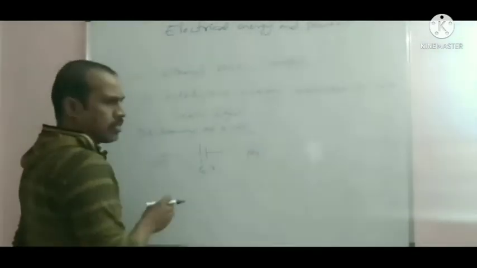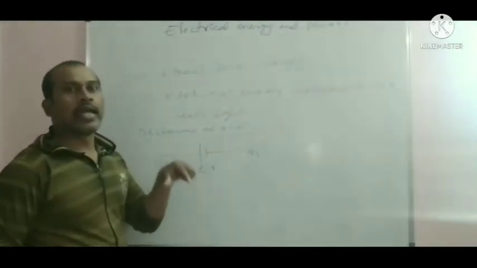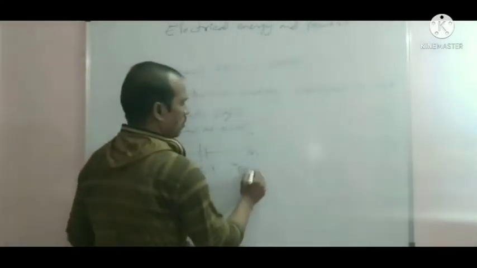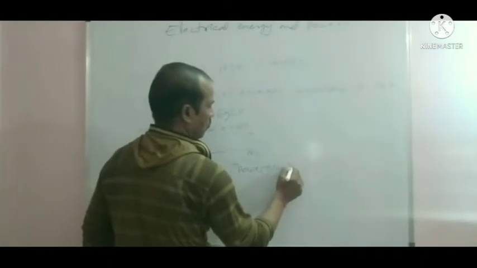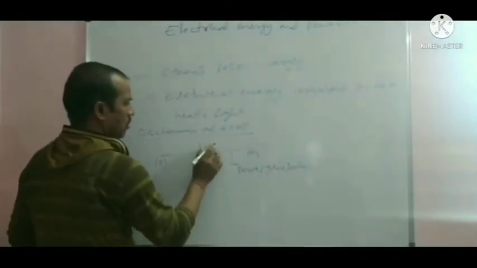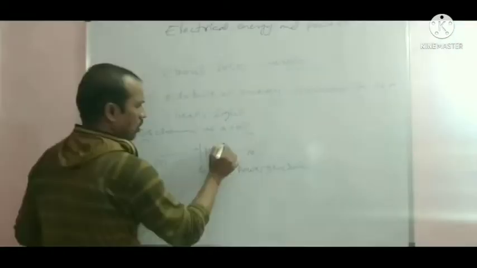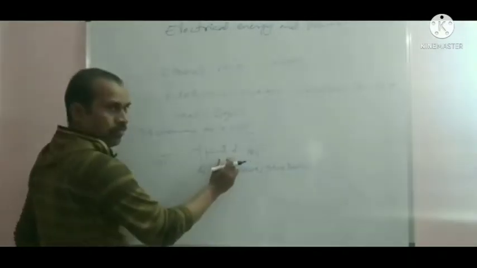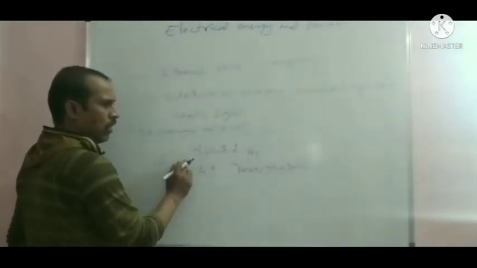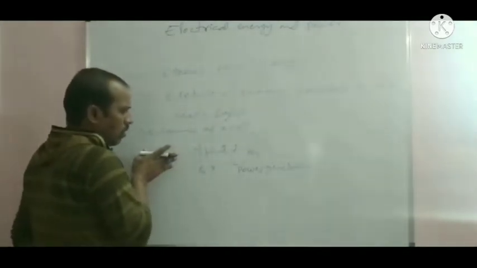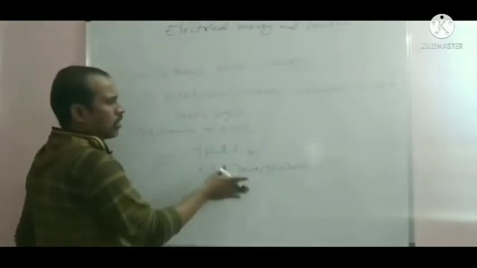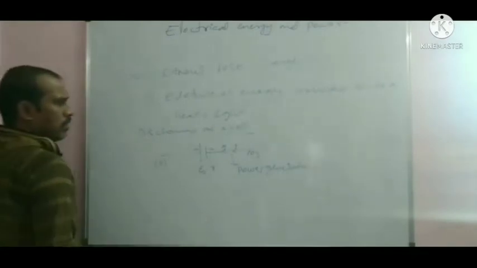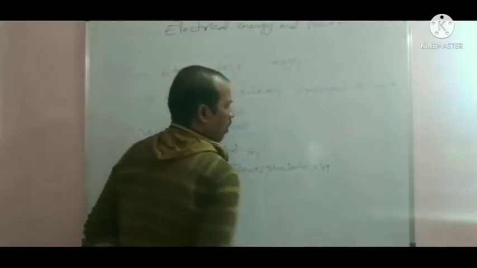In this process, power is generated. So this is the negative charge and this is the positive charge Q, and current I. Current inside the cell flows from cathode to anode, and outside the cell the current flows from positive anode to cathode. So in this process the cell is discharging and power is generated. Power is equal to VI.